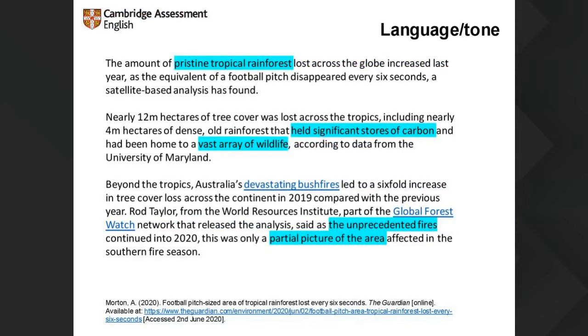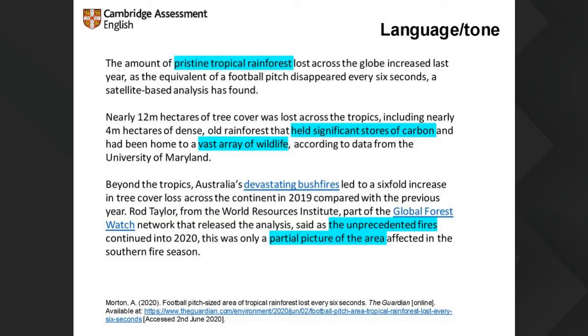We highlighted that the use of adjectives is maybe more academic and sophisticated. So I'm trying to offer unbiased information as well. Pristine tropical rainforests, held significant stores of carbon, a vast array of wildlife. This would be accessible by a B2 plus student, I imagine, receptively speaking. Writing, it would be a high level. Receptively, I'd say this is strong B2.